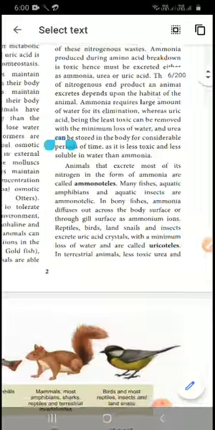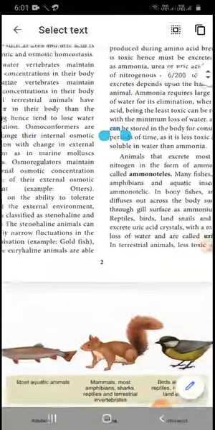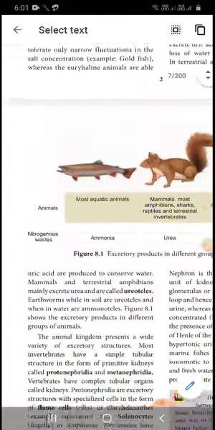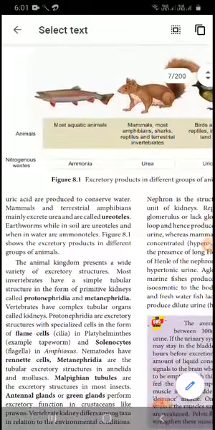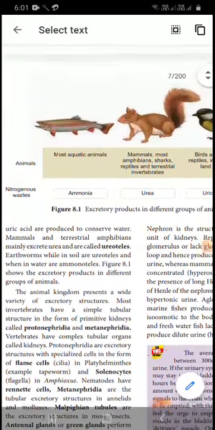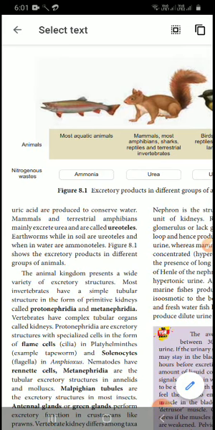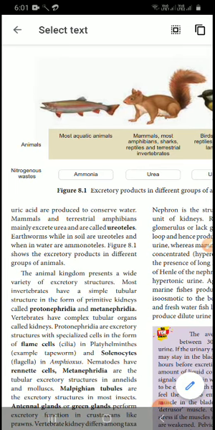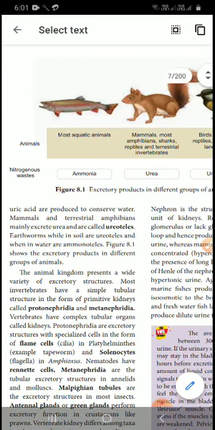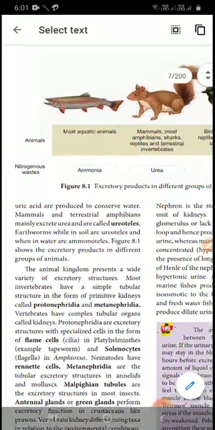In terrestrial animals, the less toxic urea and uric acid are produced to conserve water. Mammals and terrestrial amphibians mainly excrete urea and are called ureotelic. So we humans are ureotelic. Earthworm is ureotelic in soil, and ammonotelic when in water. So this is the excretory product of different groups of animals.